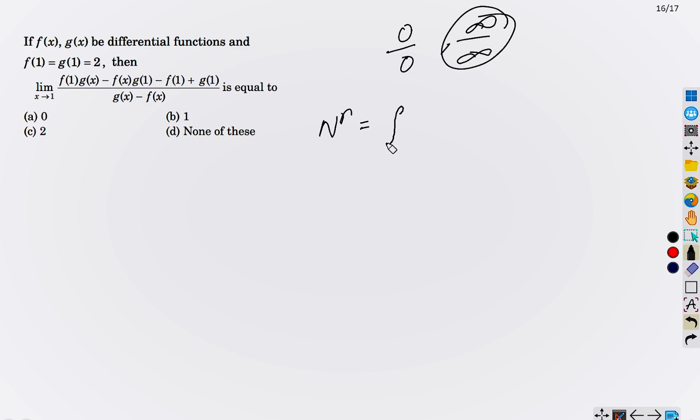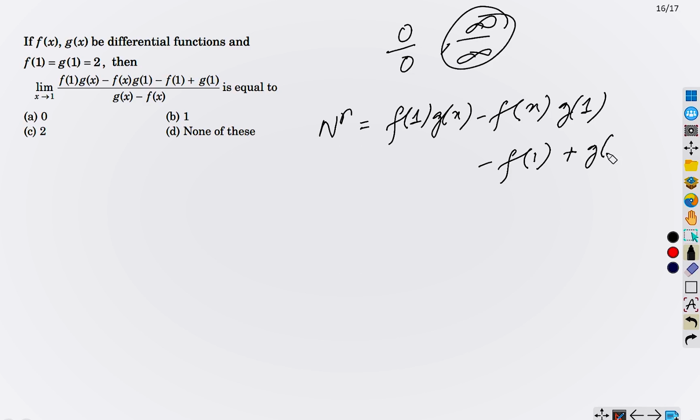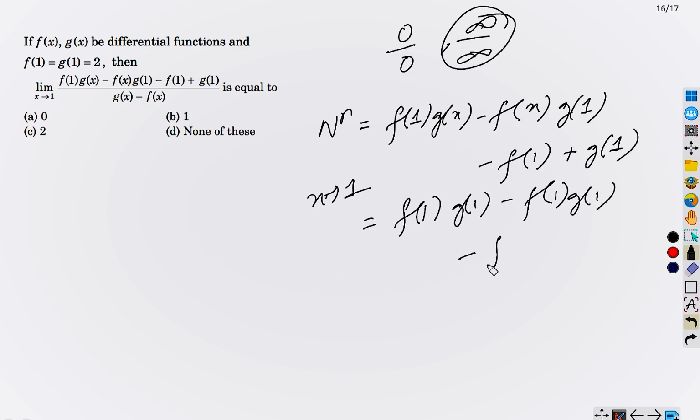We have f(1) g(x) minus f(x) g(1) minus f(1) plus g(1), right? Now if x tends to 1, we have f(1) g(1) minus f(1) g(1) minus f(1) plus g(1).